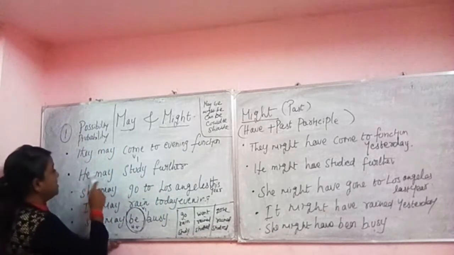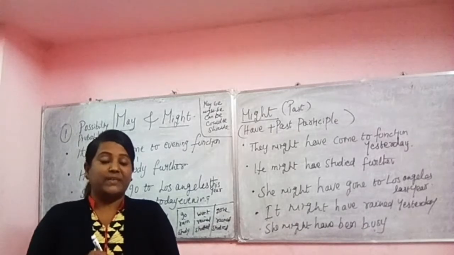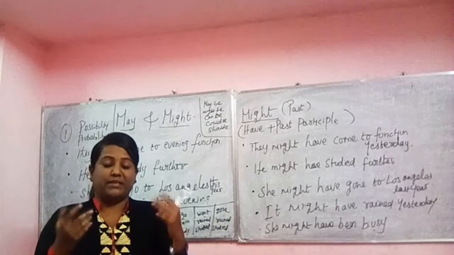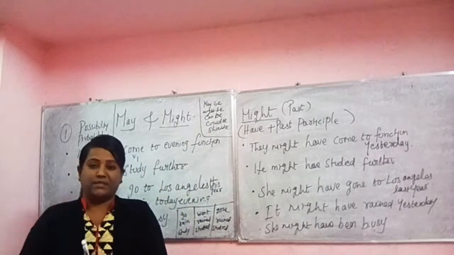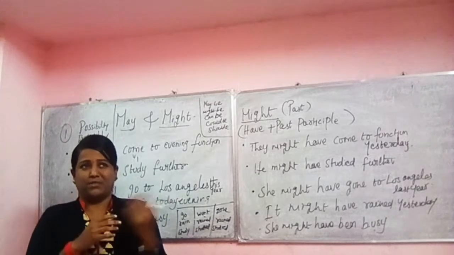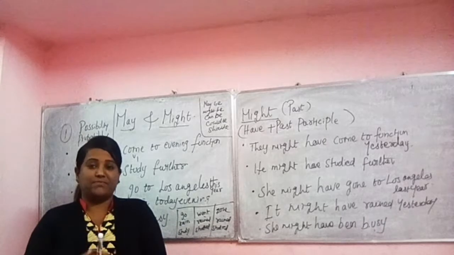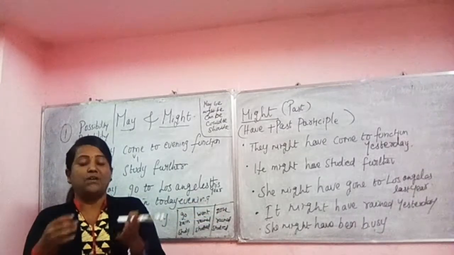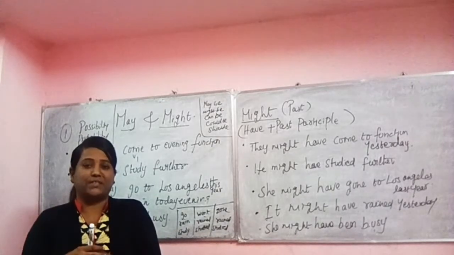And the next example, he may study further. A guy may study further indicates that he is having confusion whether to go to a job or whether to study further. When someone questions us, we say he may study further because he himself has so much confusion. His parents expect him to go to a job, but he wants to study further.